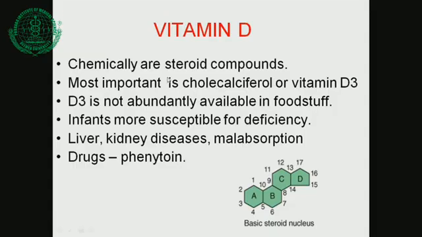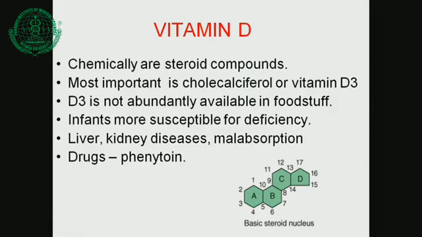Now we can go to causes of deficiency. D3 is not abundantly available. One more thing is that infants are more susceptible. I told you already, breast milk of some mothers will be deficient in vitamin D. So in infancy only they will show the signs of vitamin D deficiency. This is a very important cause of vitamin D deficiency in our India.